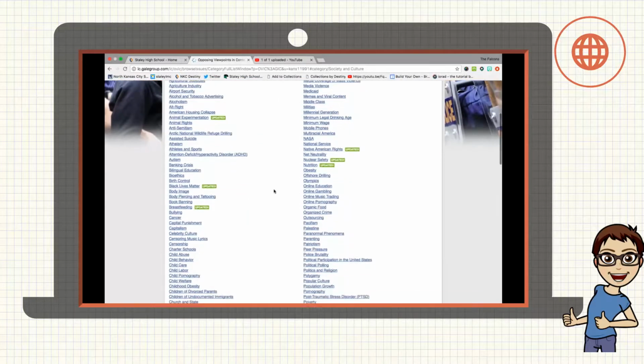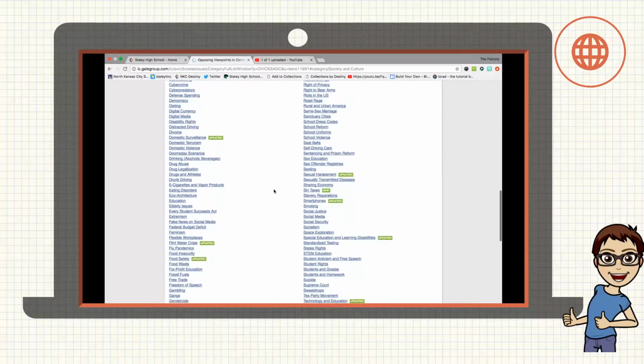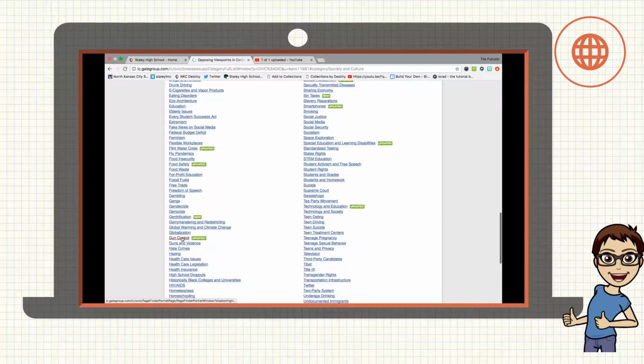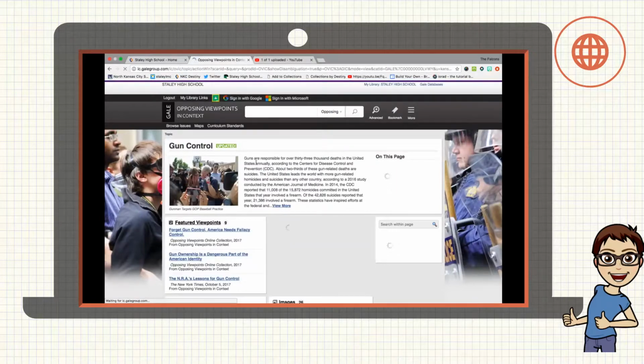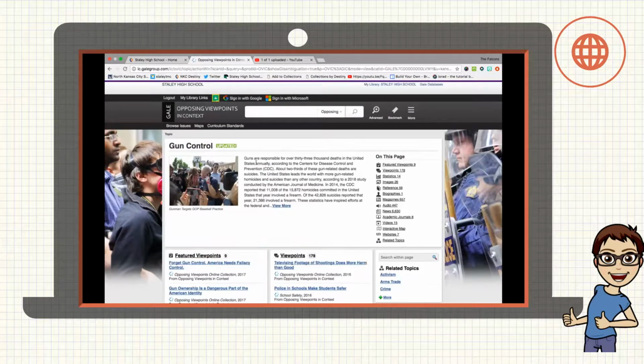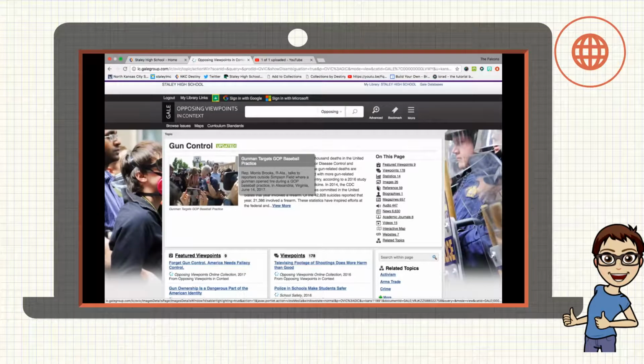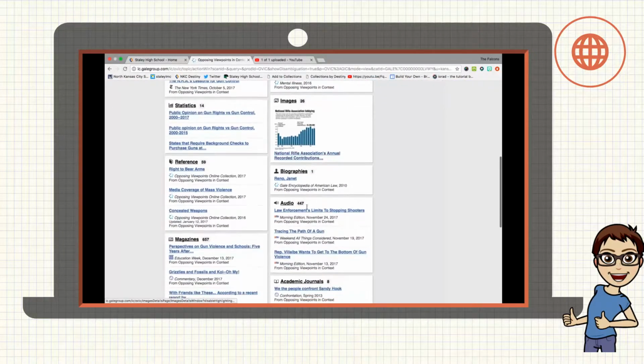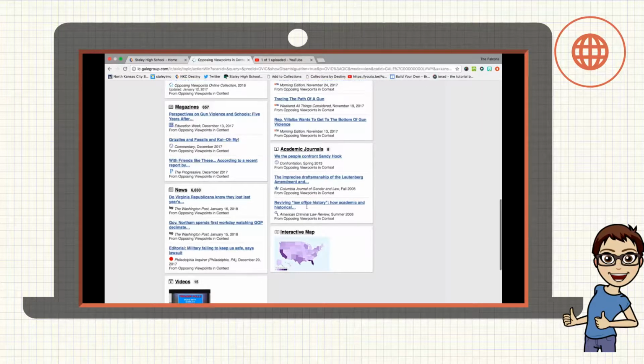So here is the list for society and culture alone, which you can see is really long. So let's go ahead and just click on gun control, since it's the topic that I used for an example for my keyword search. Here we are. We can see at the very top we have an article title here and an overview. This gives you some really good background information just to let you know what the topic is and what some of the most controversial parts of it are. That way, when you start actually reading the articles and the research available, you can have some background.